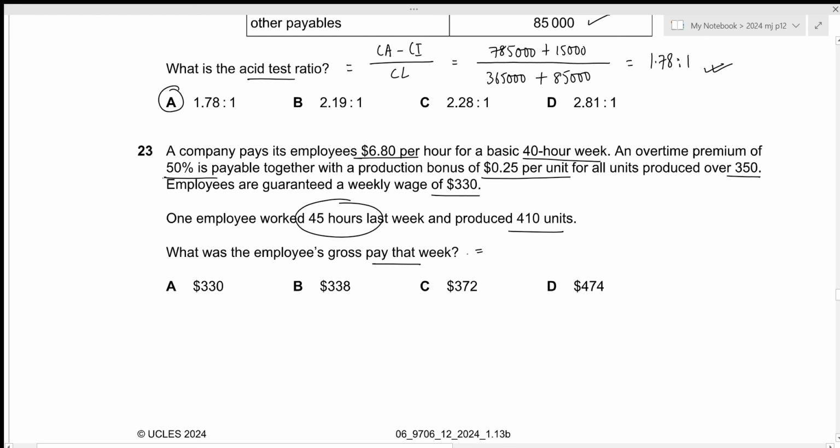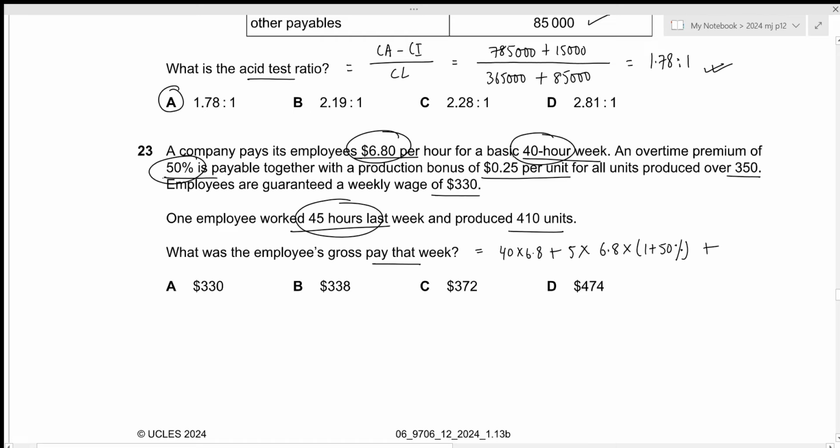Okay, first of all, let's include the basic hourly pay. For 40 hours, they will receive 6.8 per hour. So that is 40 times 6.8. For the remaining 5 hours, they will get an overtime premium of 50%, right? So we will pay the regular rate of 6.8 along with additional 50%. So that will be 1 plus 50%.